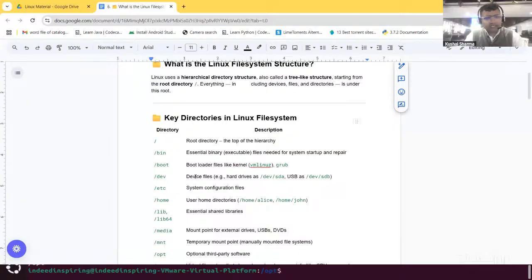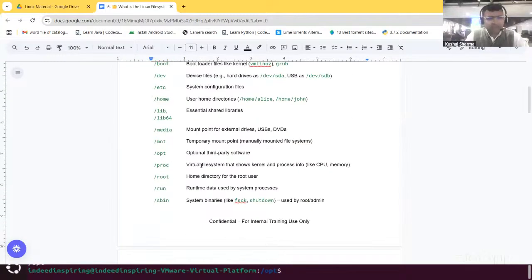Now, the next thing we have is proc. It's a virtual file system that shows kernel and process information like CPU, memory. It shows those things. Then slash root is there. That is the home directory for the root user. Then we have slash run.